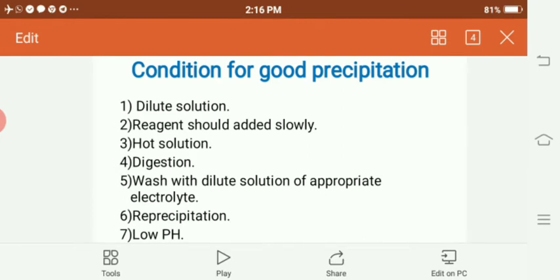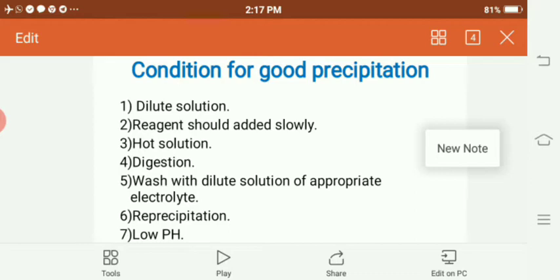Next, during the formation of the precipitate, different conditions should be maintained in order to get a purified precipitate in a larger quantity. Let us see one by one which conditions should be maintained. The first one is a dilute solution. By considering the solubility of the precipitate, the time required for filtration and subsequent operations should be carried out with the filtrate. This will minimize the error due to co-precipitation. So, to reduce co-precipitation, we use dilution in the precipitation process.